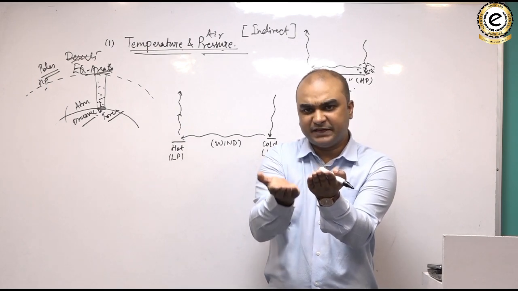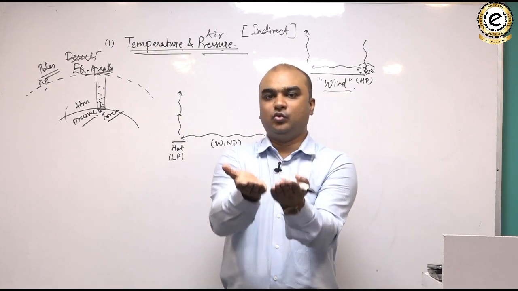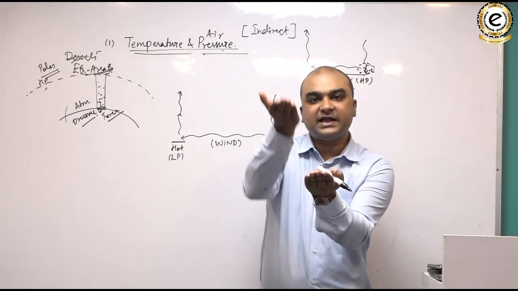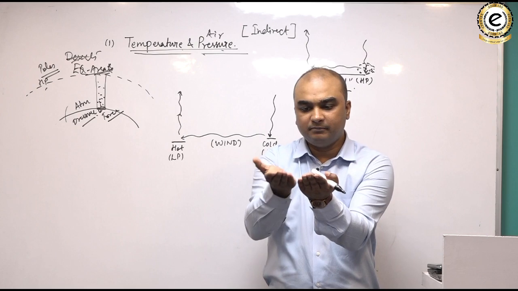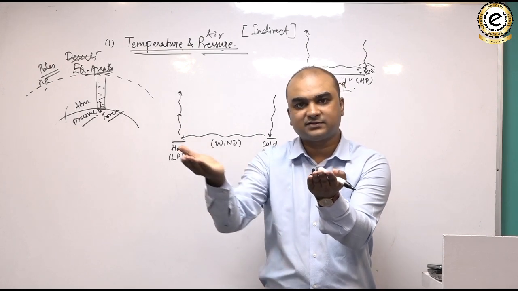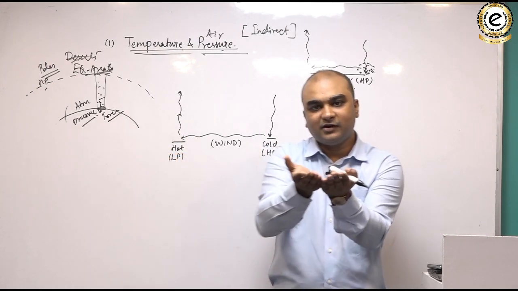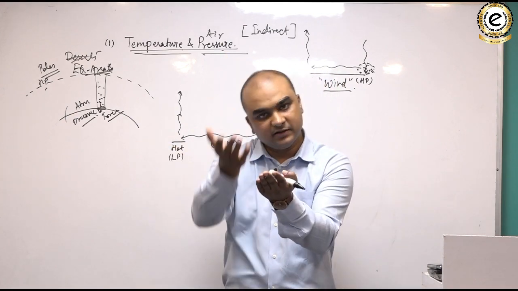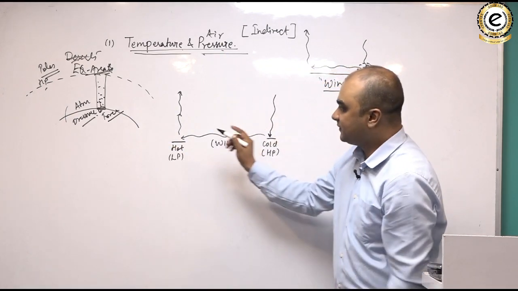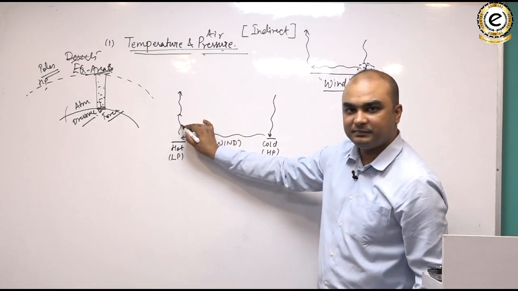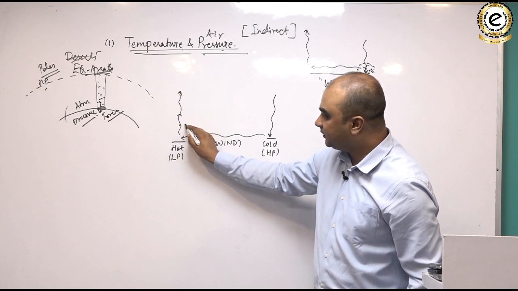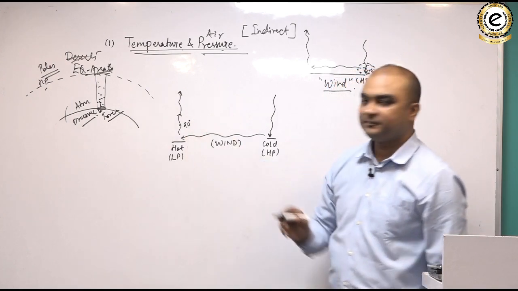But if its temperature is equal to the surrounding air, then it would neither rise nor sink, but it would flow like this, or it would just spread rather than rising or sinking. So think of this. Suppose this rising air has a temperature of 20 degrees.